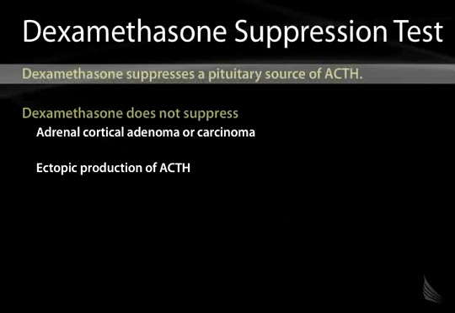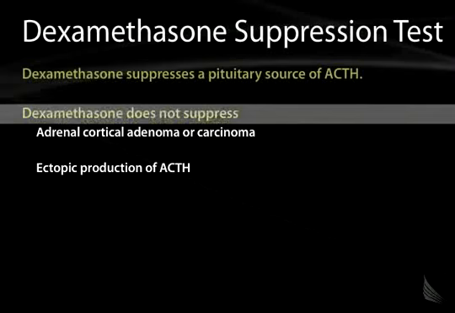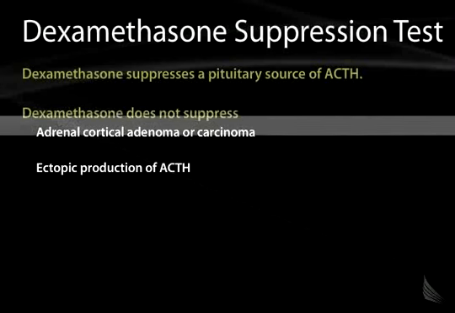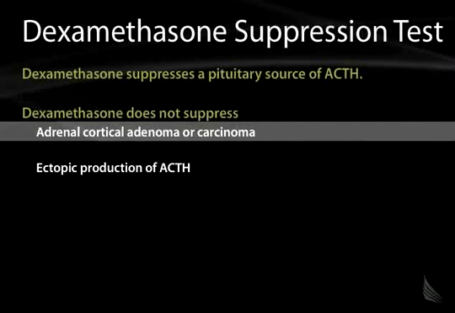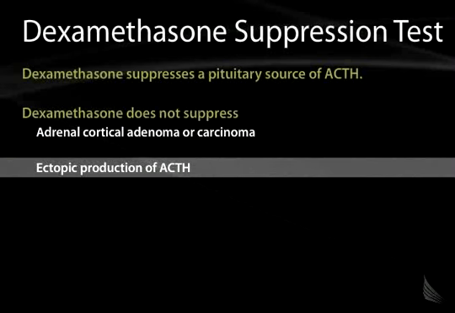Now, why is that important? If you're trying to differentiate between pituitary hypersecreting ACTH and an ectopic secretion of ACTH, the high-dose dexamethasone suppression test can be valuable. So if it suppresses in response to high-dose dexamethasone, it's a pituitary adenoma. If it does not, you can be reasonably sure that it's ectopic secretion of ACTH. Dexamethasone, by contrast, does not suppress adrenal secretion of cortisol by an adrenal adenoma or a carcinoma. And as mentioned, it will not suppress ectopic secretion of ACTH.